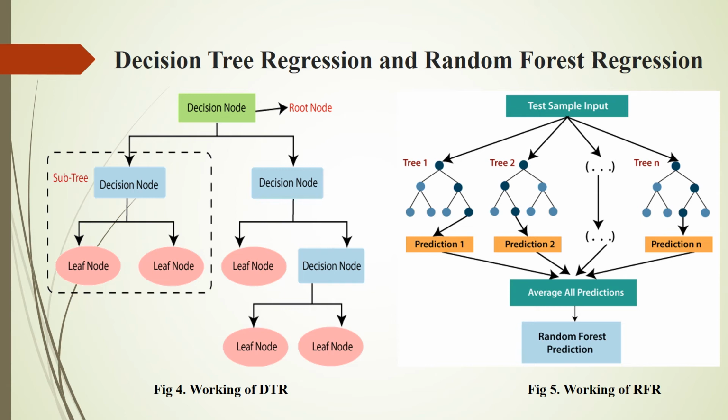Coming to the working of random forest regression, firstly, pick n random records from the dataset. Build a decision tree based on these n records. Choose the number of trees we want in our algorithm and repeat the above steps. In case of a regression problem, for a new record, each tree in the forest predicts the value for y. The final value can be calculated by taking the average of all the values predicted by all the trees in the forest.